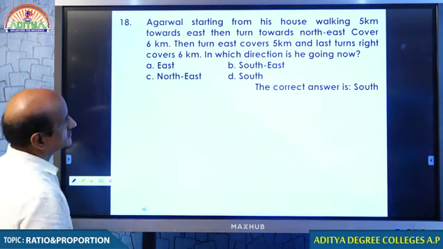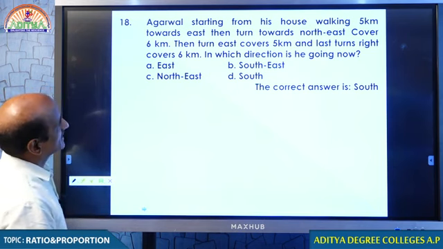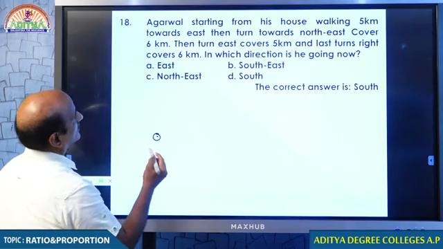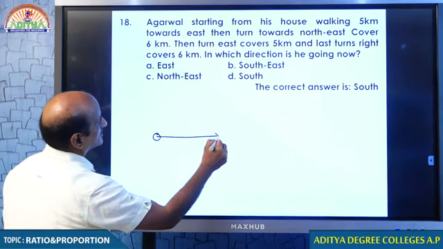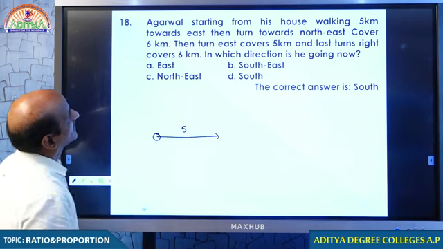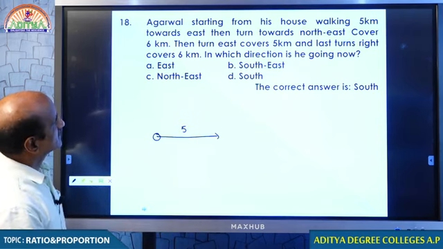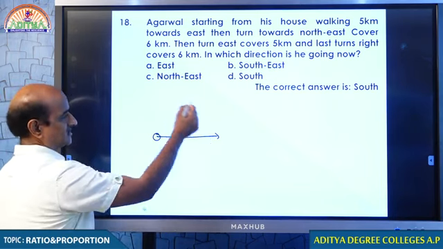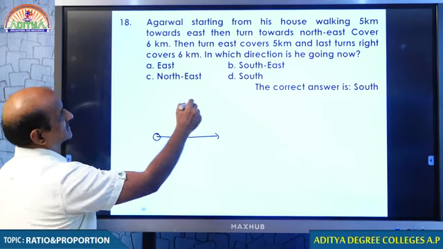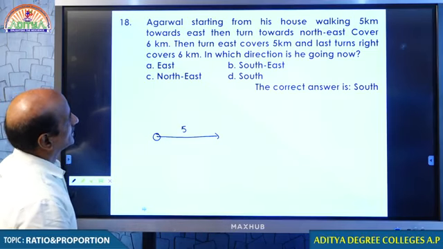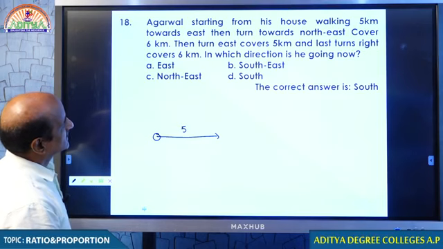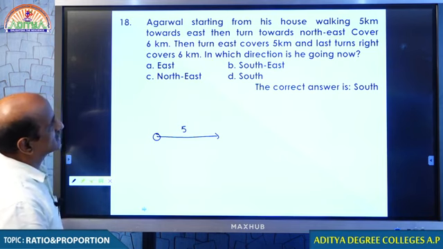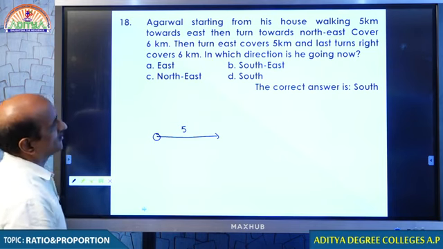Agarwal started from his house walking 5 kilometers towards east. Let this be his house. Started 5 kilometers towards east. Then turns towards northeast. What is northeast? This is north and this is east. Northeast means this, and covers 6 kilometers. Then turns east, covers 5 kilometers, and at last turns right and covers 6 kilometers. In which direction is he going now?